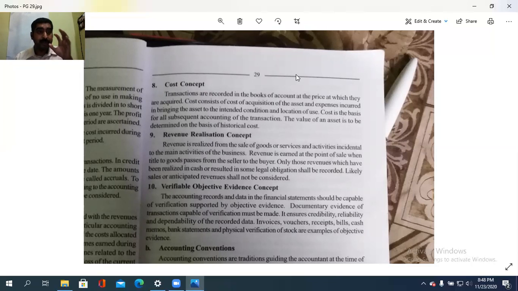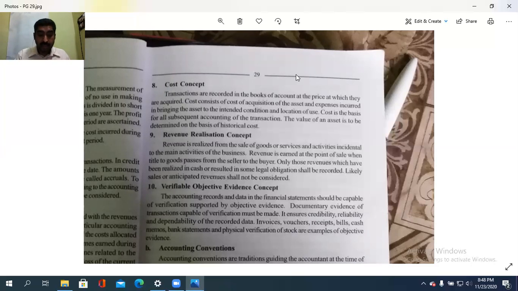It ensures the credibility, trustworthiness, reliability, and dependability of the recorded data. Therefore, invoices, vouchers, receipts, bills, cash memos, bank statements, and physical verification of the stock are examples of objective evidence. We need to prepare all kinds of documents for each and every transaction to be entered. That is the verifiable objective evidence concept.